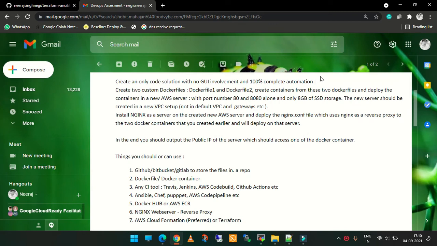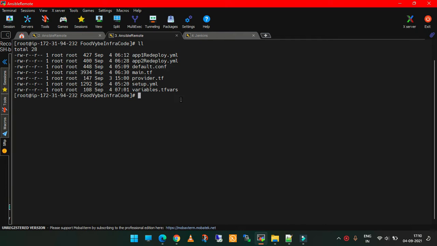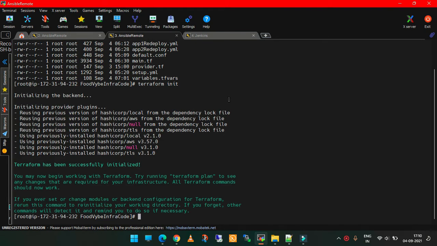Today I am elaborating the task given by Sobit sir. So this is the task, and here we are using Terraform for infrastructure as code. With terraform init we need to download the modules needed here. So here I'm doing this, and I successfully downloaded all the modules that are used by AWS.